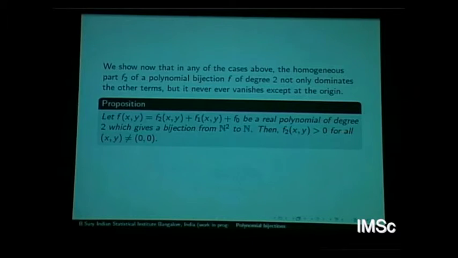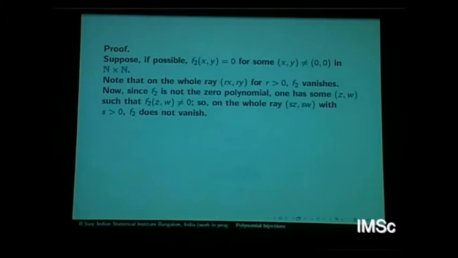Presumably, it's possible that it might be 0 somewhere, right? Only f we know something about. So suppose we assume there is some point where it is 0, and so on the whole positive ray it is 0. Similarly, since f2 is not a zero polynomial, there is a ray on which it is totally positive. What we want to show is that both of these intersect, and in such a way that f will take the same value on these two rays. That's what we will try to do.